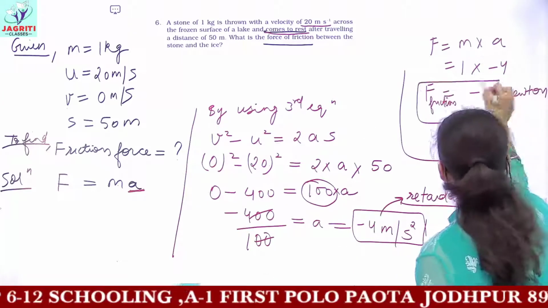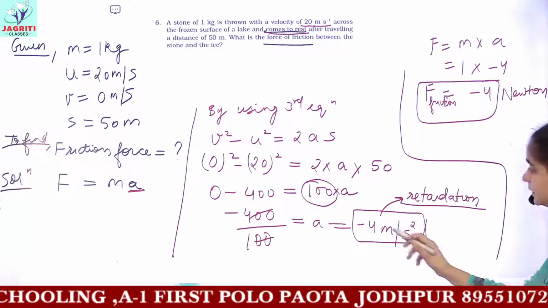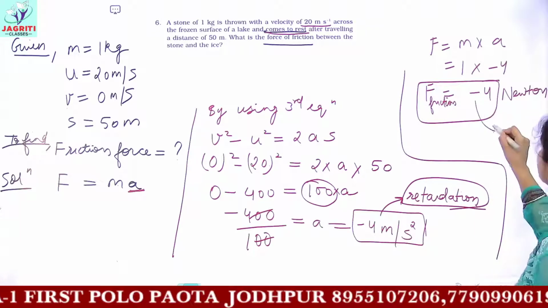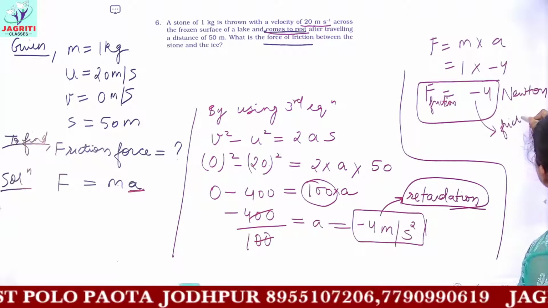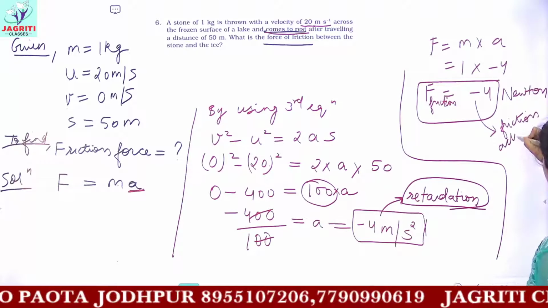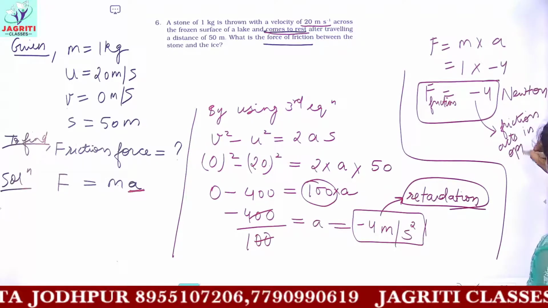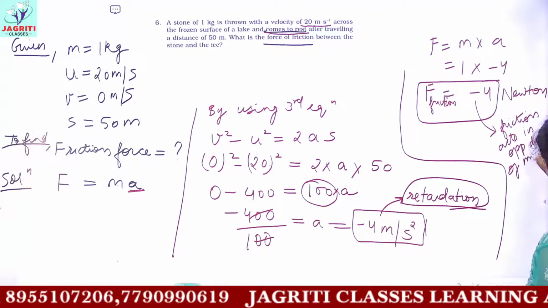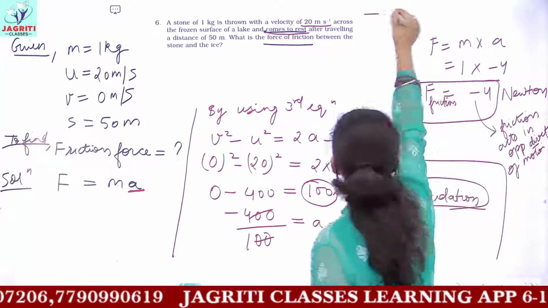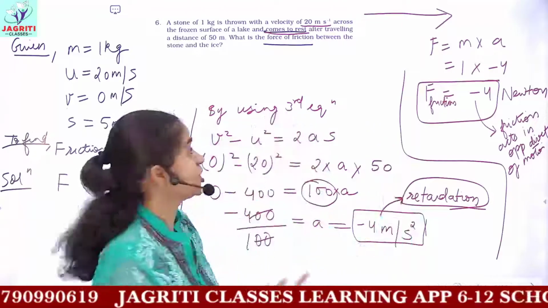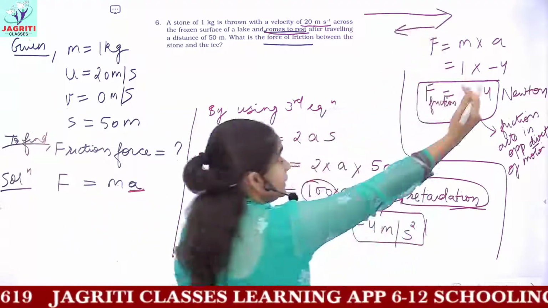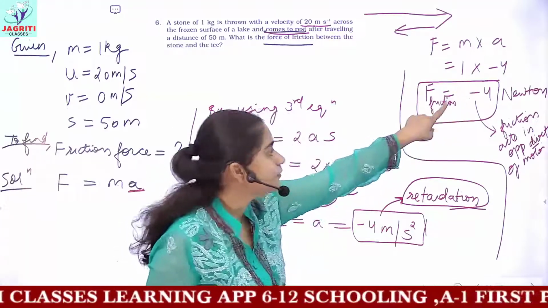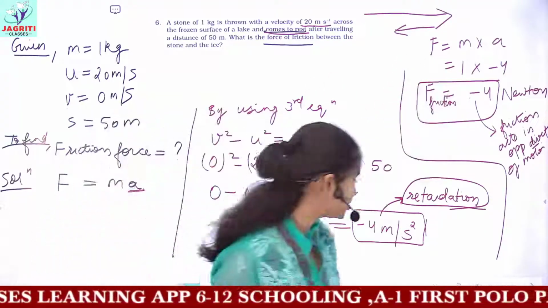And here what does the minus sign signify? Here it is signifying that it is deceleration or retardation. Here the minus sign signifies that the friction force acts in the opposite direction to the motion. That is, if the motion of the object is in the right direction, then the friction would be acting in the opposite direction. So here the minus sign signifies that the friction force acts in the opposite direction.